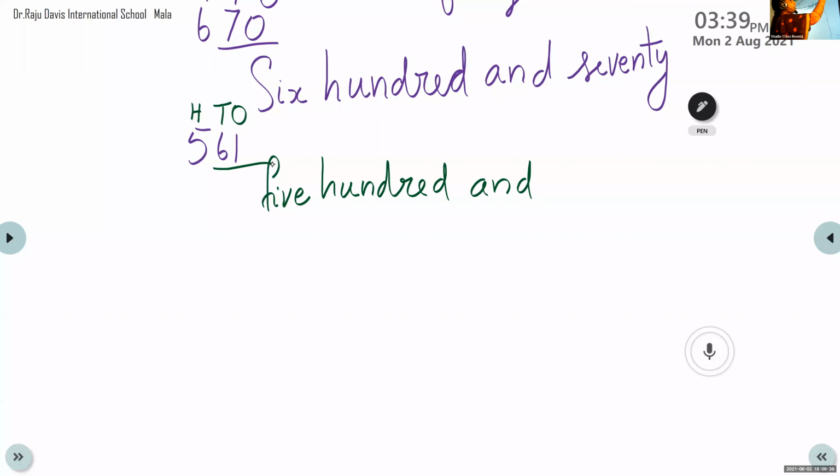61. What is the answer? How will we write 61? Daniel, unmute and tell me. Press the unmute icon here. 61. So 500 and 61. Now, is it clear?